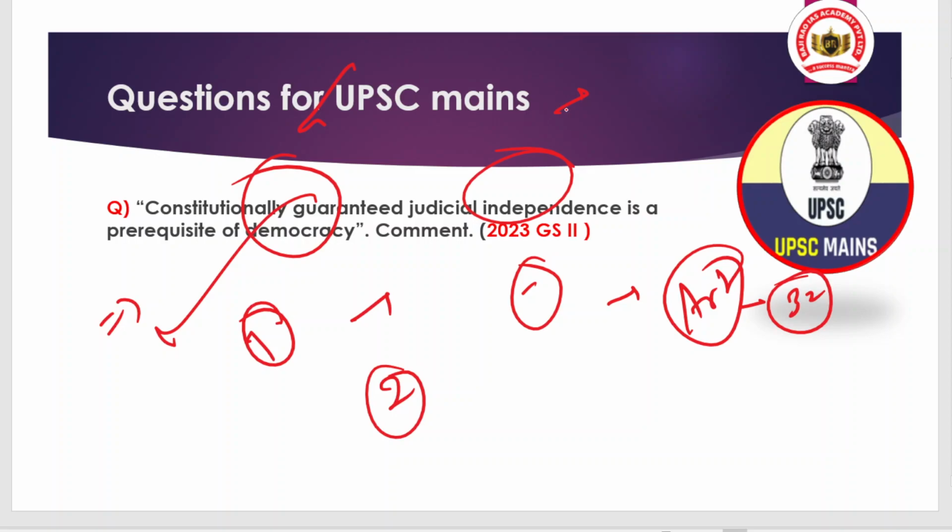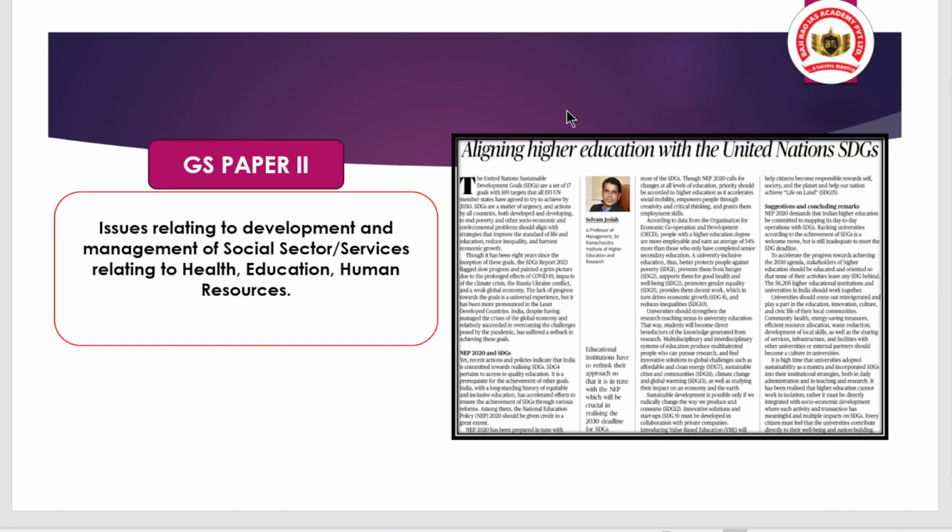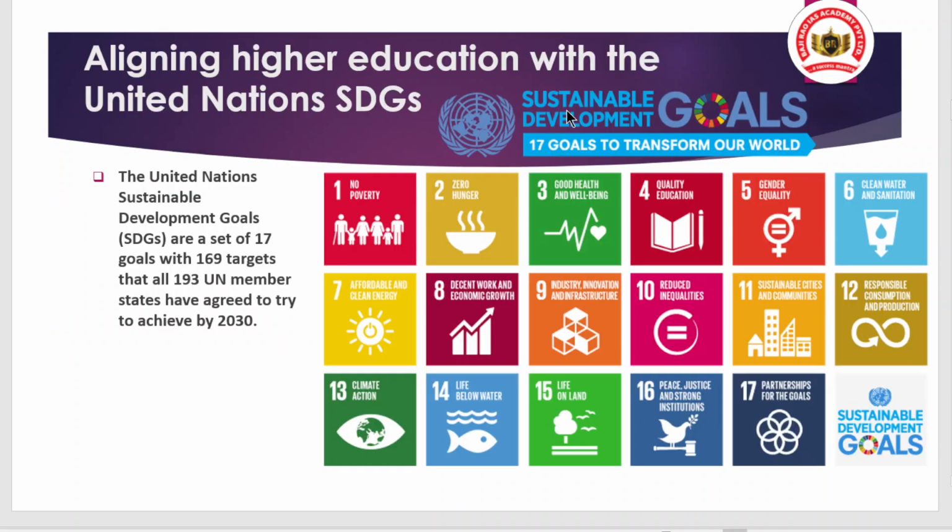Now we are shifting to the editorial discussion. The first article is related to GS paper 2, and specifically it is focusing on education and sustainable development goals. So when we talk about sustainable development goals, what does it mean?